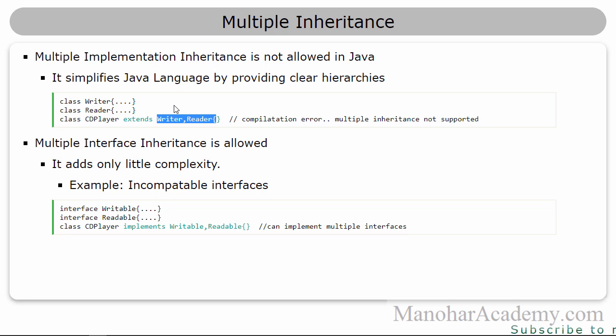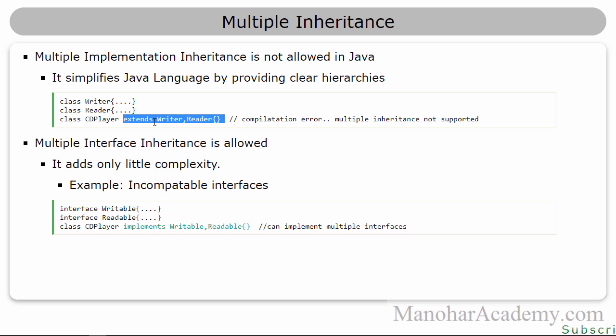Why is that? Why doesn't Java support that? Because supporting multiple inheritance is going to add more complexity. It is actually available in C++, and when Java was created, it closely mimicked or took most of the concepts from C++, but it simplified them. One of the parts where it simplified is that it doesn't support multiple implementation inheritance. So for simplicity's sake, it is not allowed. And if you try to create a class by extending multiple classes, we are going to get a compilation error.